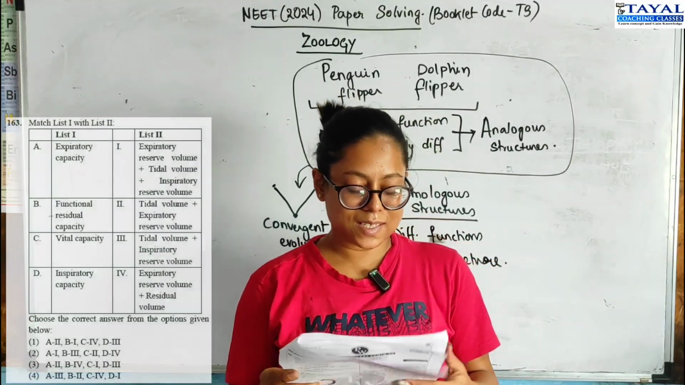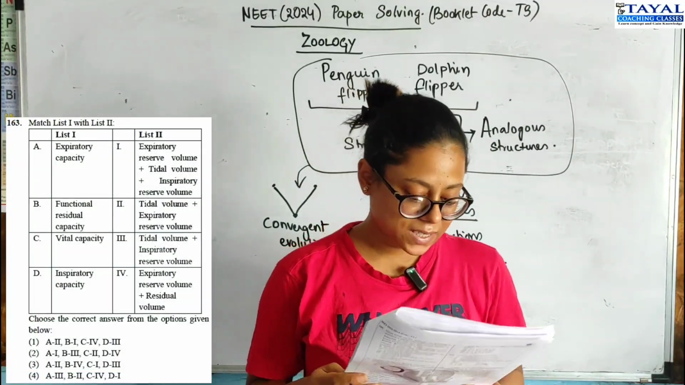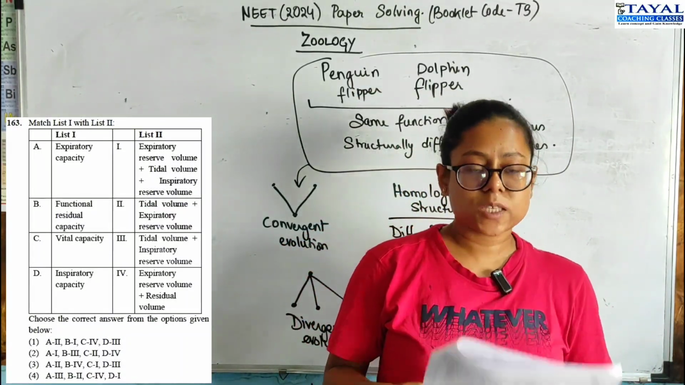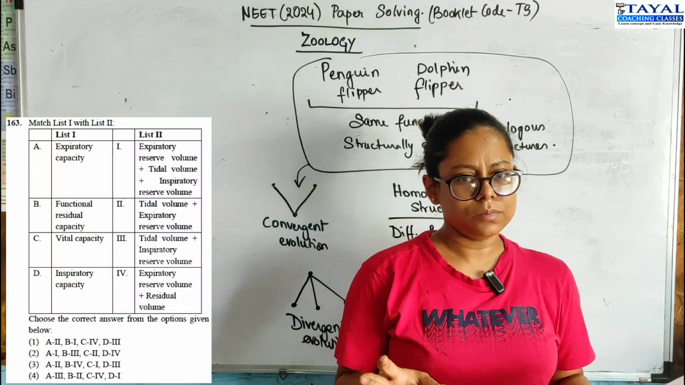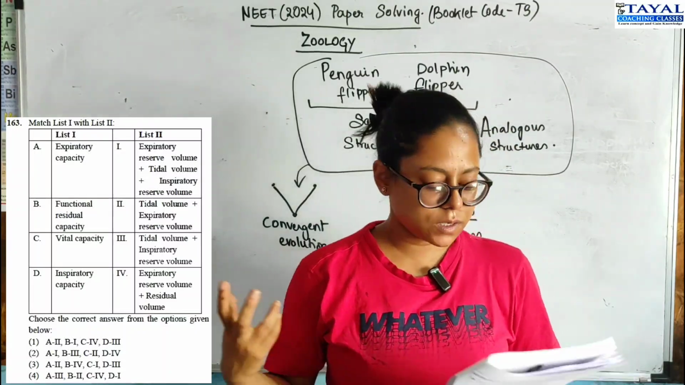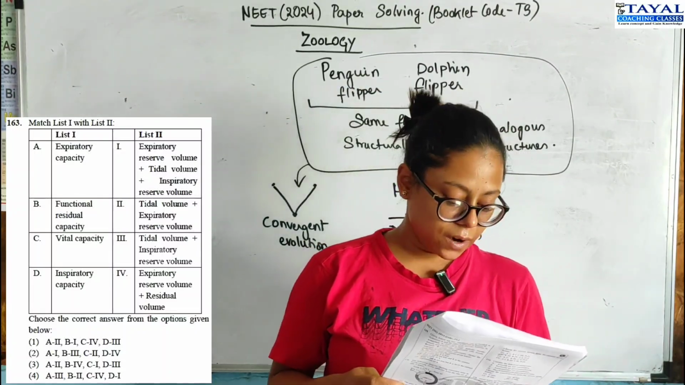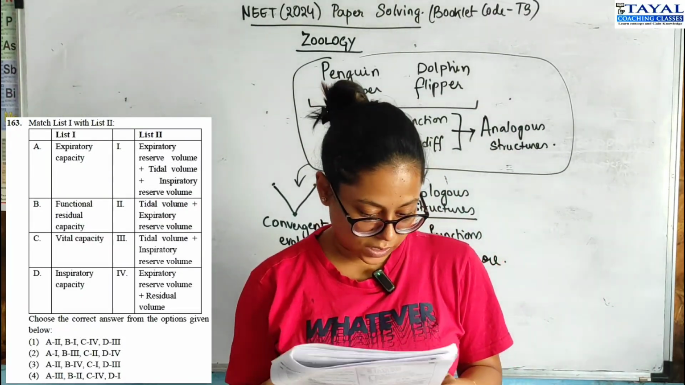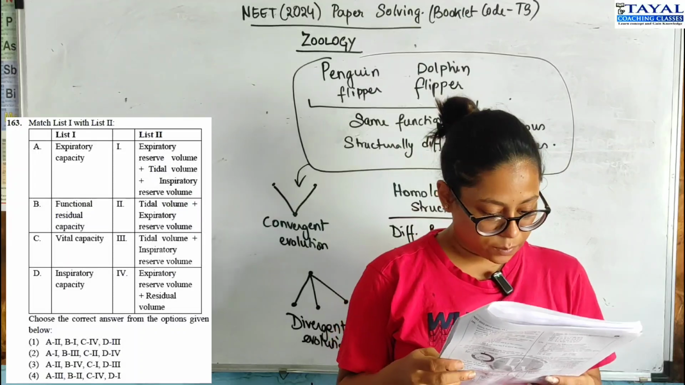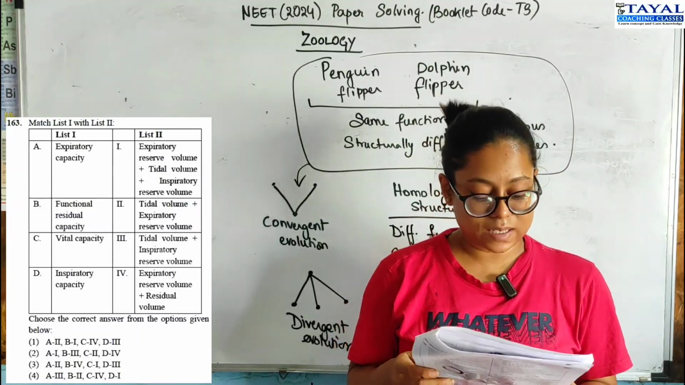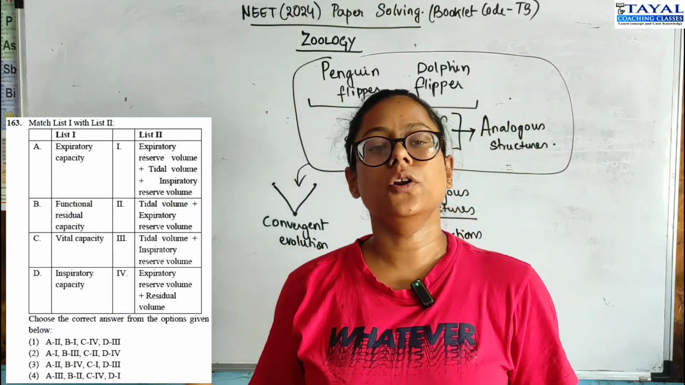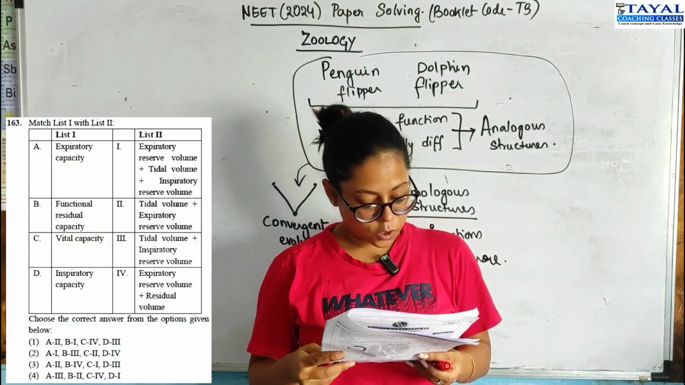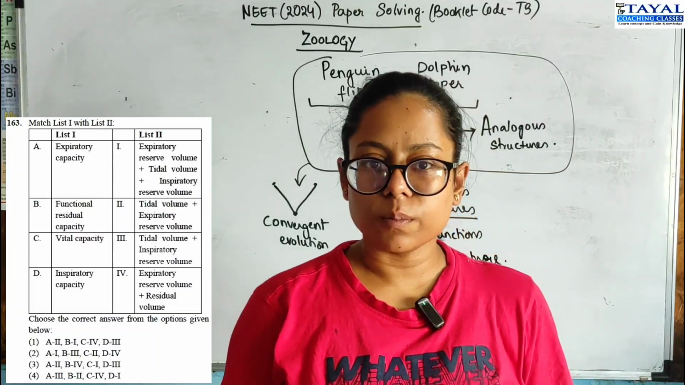Moving on to question 163, lung capacities and what they mean, right? So expiratory capacity is the tidal volume along with your expiratory reserve volume, TV plus ERV. So A should go with 2. So two options, option 1 or option 3. Let's look at functional residual capacity. Functional residual capacity is the expiratory reserve volume, along with that the residual volume. So B should be 4. So option 3 is our correct option, right?